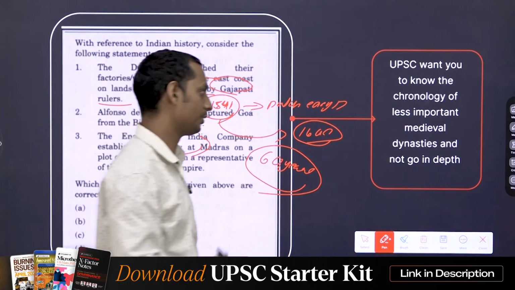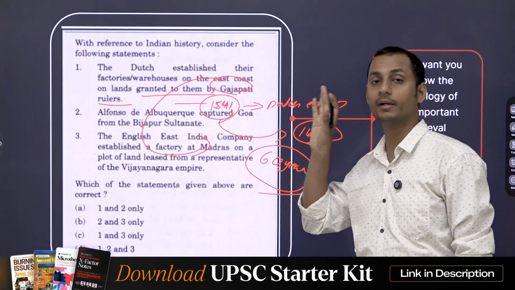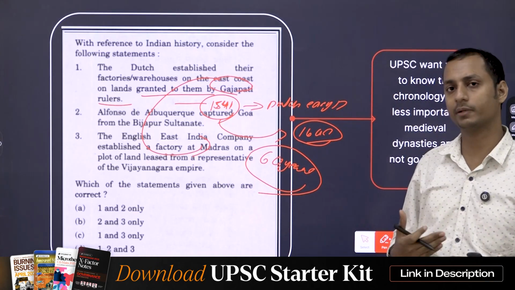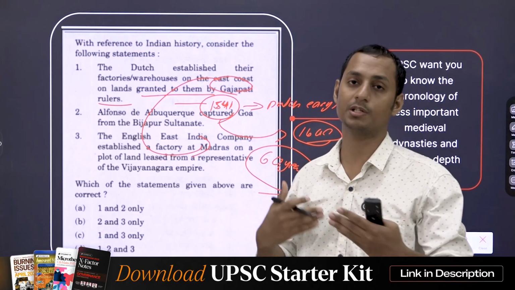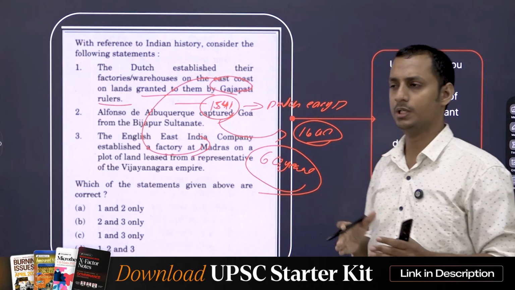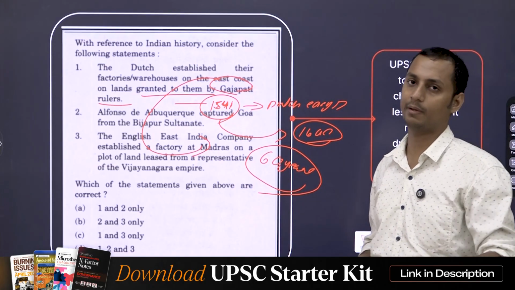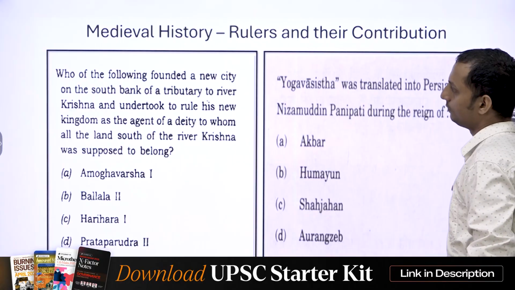It's not possible, right? So in this question as well, UPSC just expects you to have chronological information regarding the Gajapati rulers. That's the only thing. Okay. And also when you read about the Vijayanagara dynasty, it always mentions the different battles fought between the Gajapati rulers and the Vijayanagara dynasty. So you just need to have an idea that the Gajapati rulers were actually contemporaries of the Vijayanagara dynasty and not the Dutch. Okay.